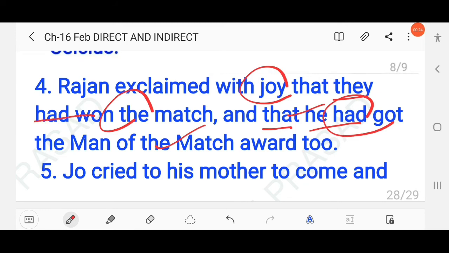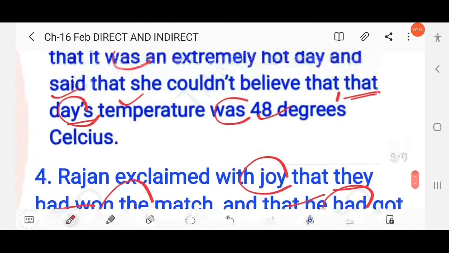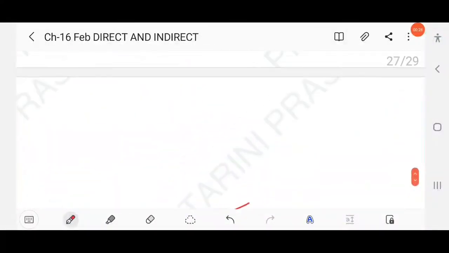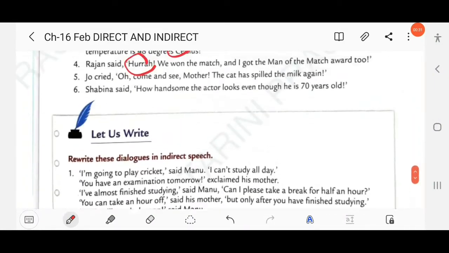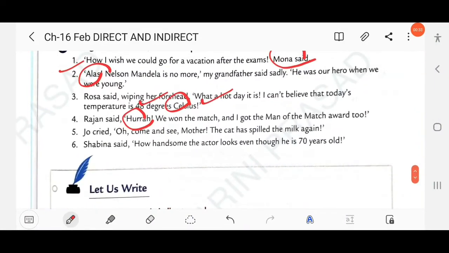Here they had won, past perfect, right? So you have to find out the tense of the reported speech. Here, I got is simple past, we won is simple past, so they change into past perfect.